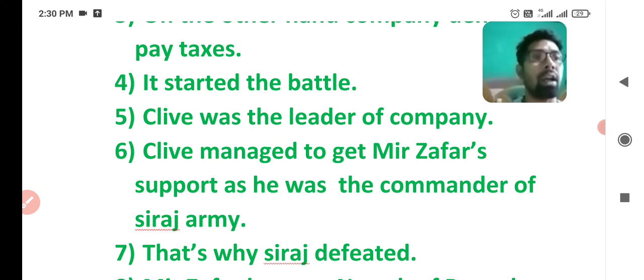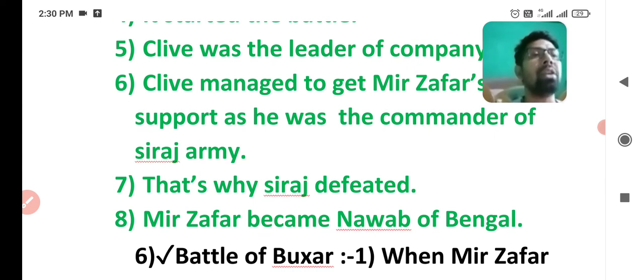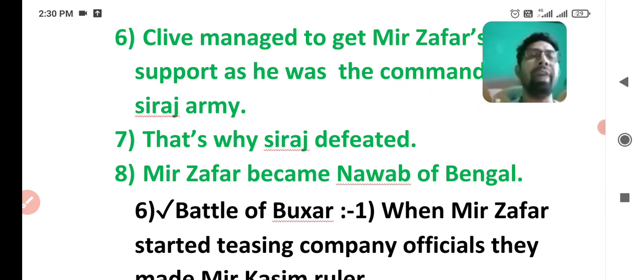Let's join our army. And that's why Siraj was defeated, because Mir Zafar gave support to Clive and the British. Mir Zafar became Nawab of Bengal after the Battle of Plassey. I hope you got all the points related to the Battle of Plassey.